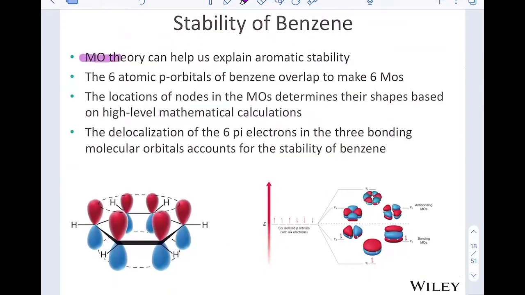Molecular orbital theory can be used to describe the stability that happens in benzene and other aromatic compounds. If we have the 6 atomic orbital electrons, the 6 pi electrons of benzene, we end up forming 3 bonding orbitals and 3 antibonding orbitals. The 3 bonding orbitals are lower in energy than our atomic orbitals, and the 3 antibonding are higher. And so the stability comes from the 6 pi electrons that are able to be delocalized.